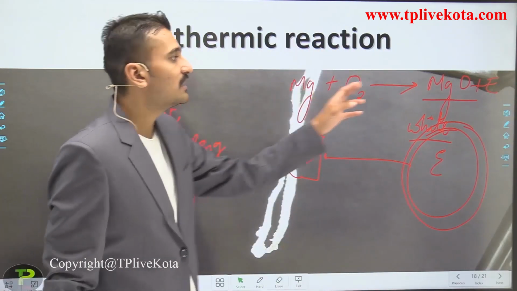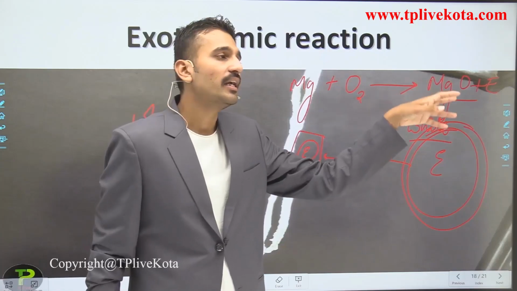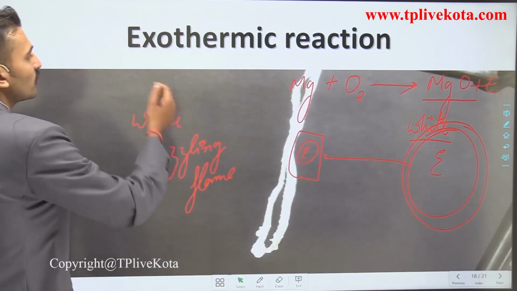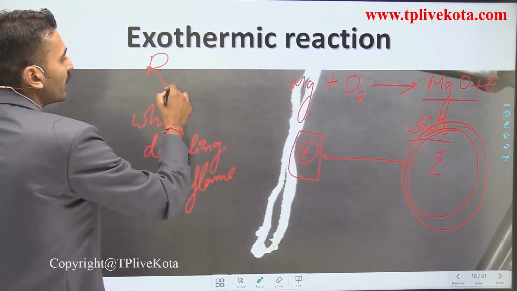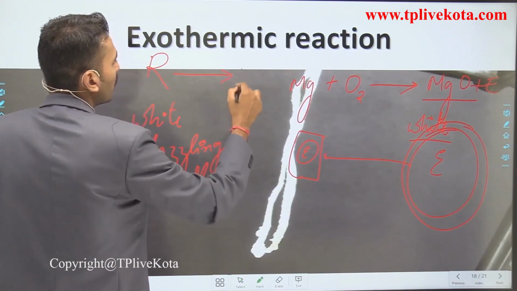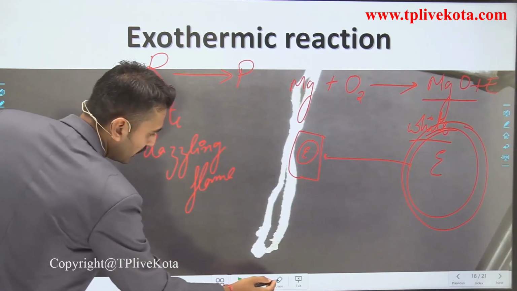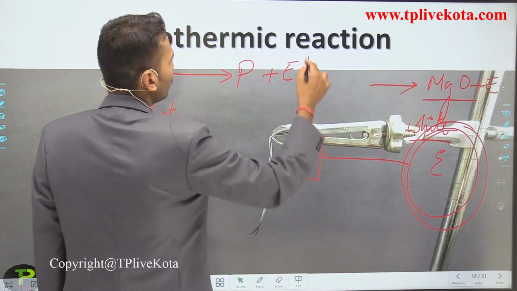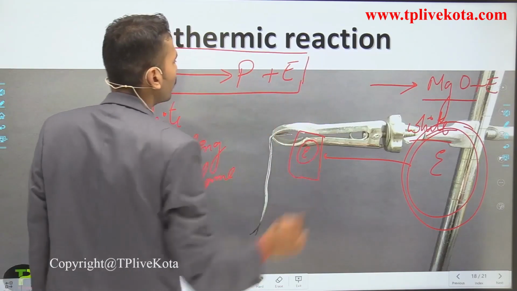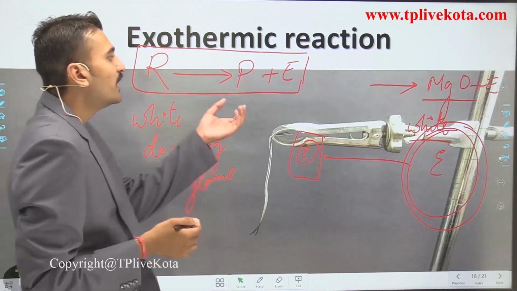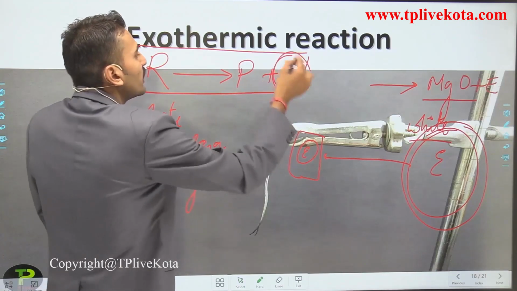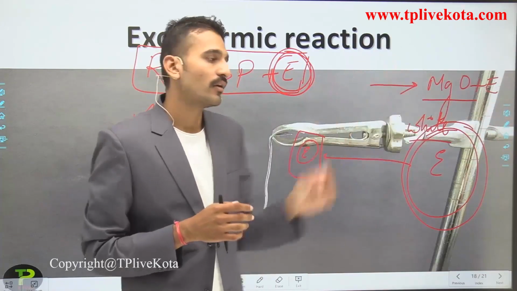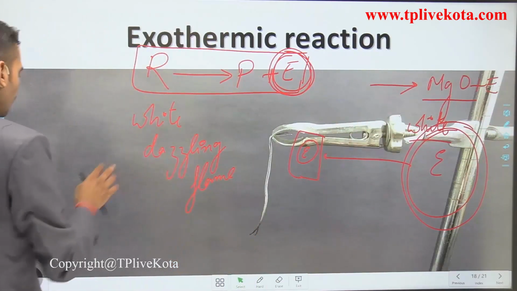Since the energy is liberated, it indicates an exothermic reaction. So for the exothermic reaction, how can you write it? The reactant, indicated by R, forms products, indicated by P, and the energy, indicated by E. You have to write it like this. It indicates that the energy is on the product side. It means the energy is being released. So this is an exothermic reaction.